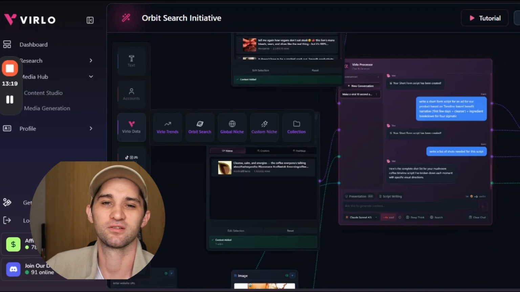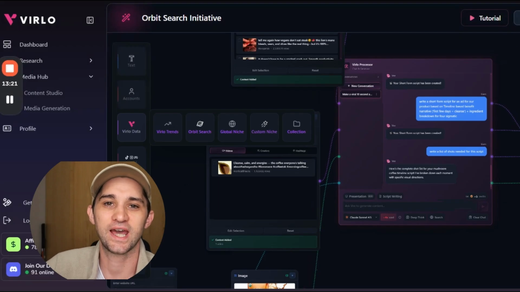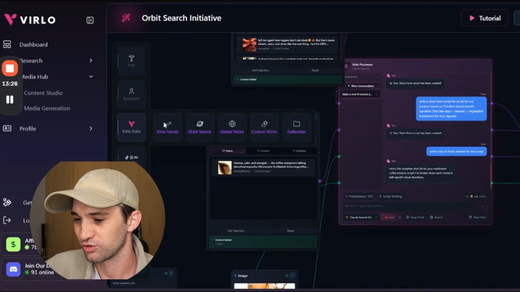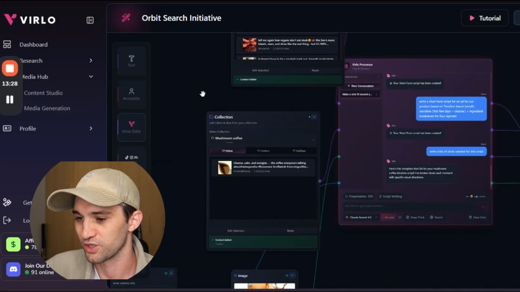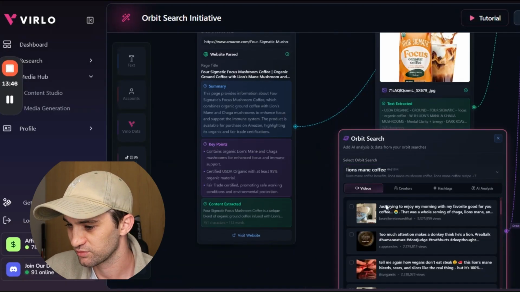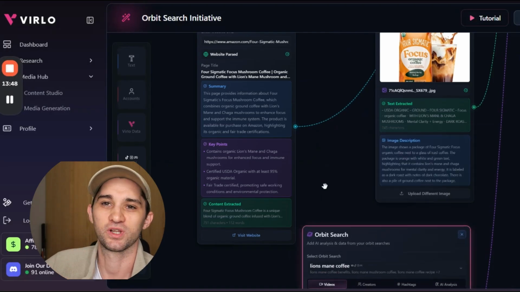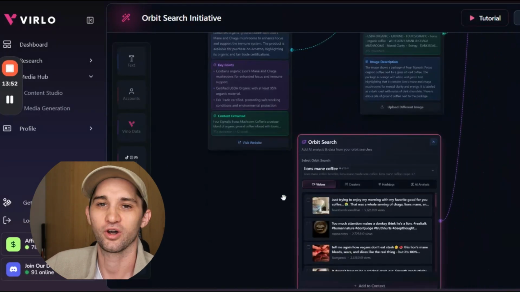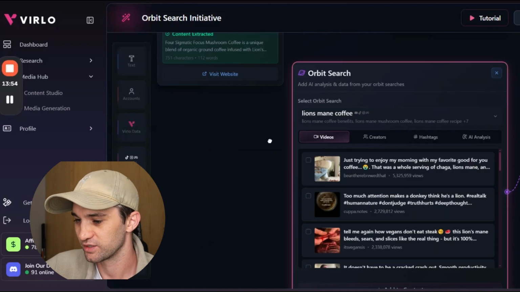So if you wanted to add in, for example, the entire results page and the AI analysis that we've just pulled in for mushroom coffee, ashwagandha, you'd literally just come in, select orbit search, and then it's going to pull it in. You select which orbit search you're talking about, Lion's Mane, and it's going to pull in that entire orbit search that we've just done with all the key information of all the top performing organic content in that industry.